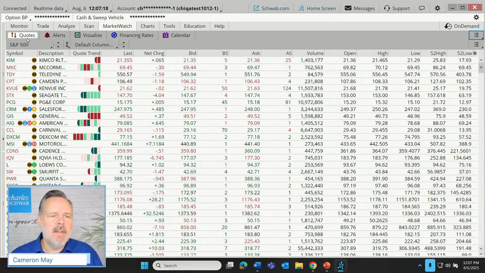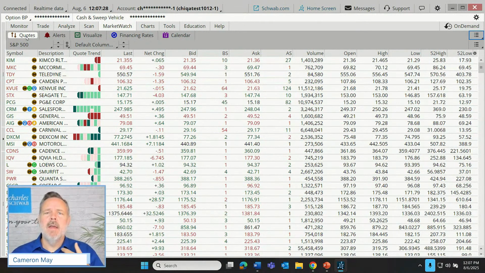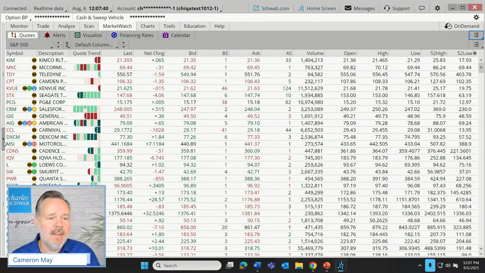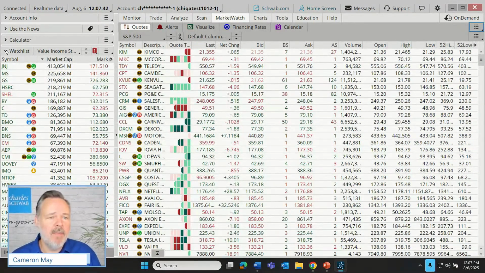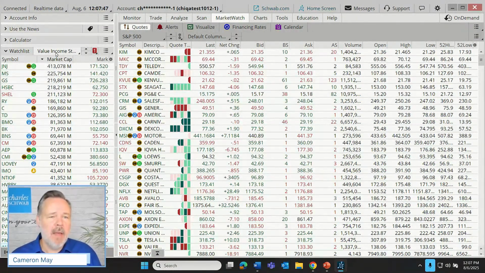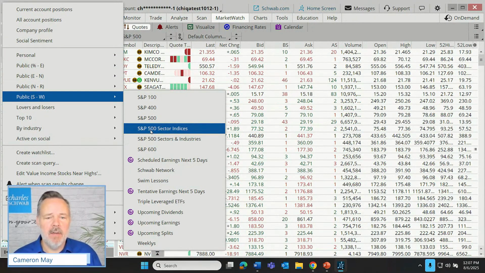So let's acquaint ourselves with this Quotes tab. Here's the way that I think about the great value that the Quotes tab offers. This is where we can keep an eye on personal watch lists or public watch lists that are created by Thinkorswim that expand upon the functionality that's available already, that we've already discussed in this left column. So for example, if I come over here to my left column and I go to this watch list gadget, I might be able to launch, let's go to the Thinkorswim public watch list of the S&P 500 companies.